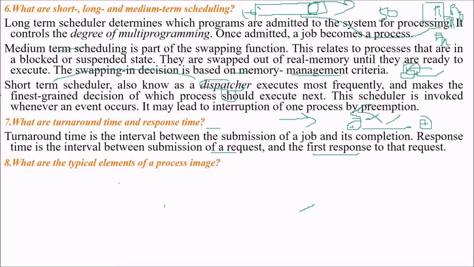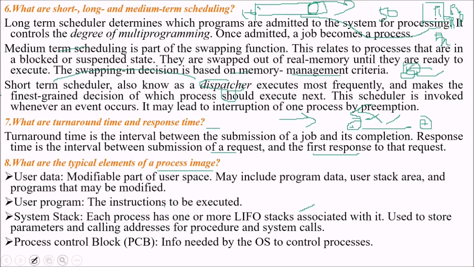The first response. What are the typical elements of a process image? The typical elements of a process image are user data, user program, system stack, and PCB, the process control block. User data is the modifiable part of user space, which may include program data, user stack area, and programs that will be modified. User program is the instructions to be executed. System stack means each process has one or more last-in, first-out stacks associated with it. This is used to store the parameters and calling addresses for procedures and system calls.